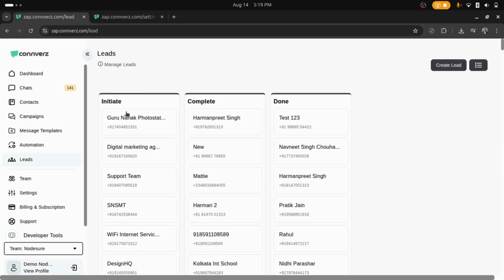So that is the lead management system for Converse, and this can be used to manage the leads effectively.